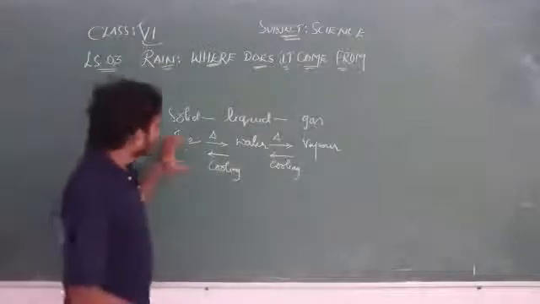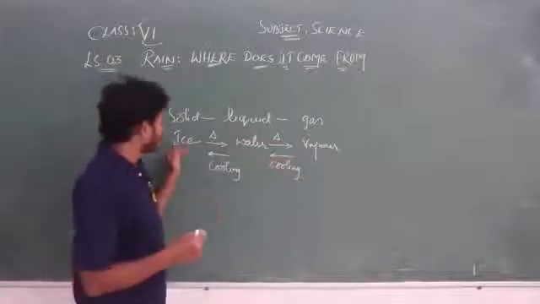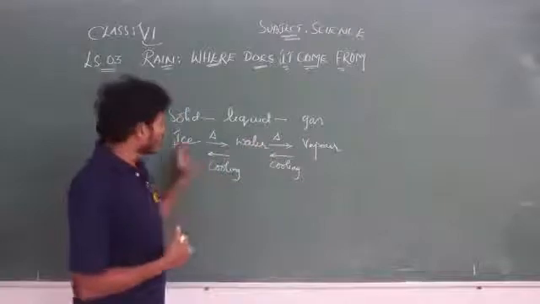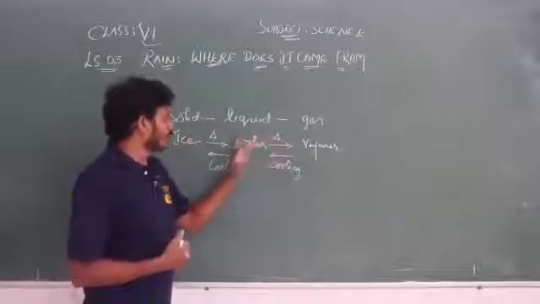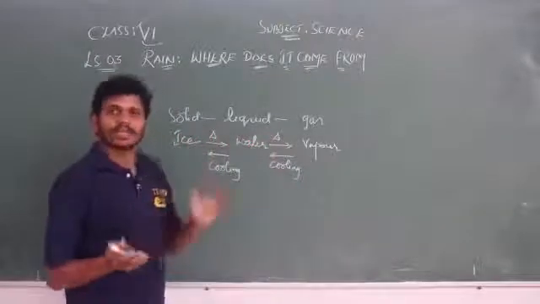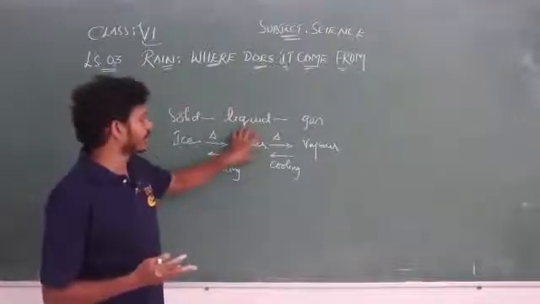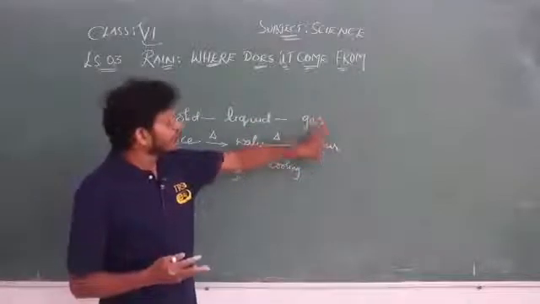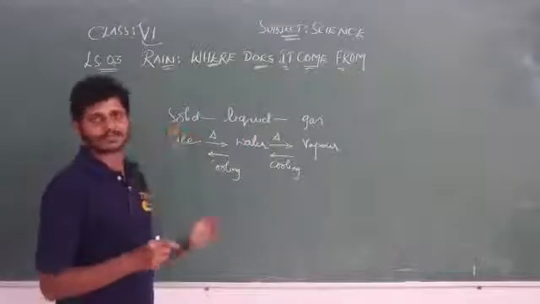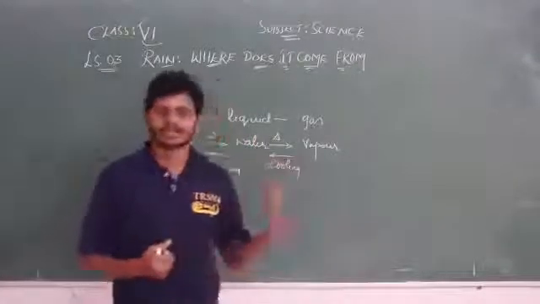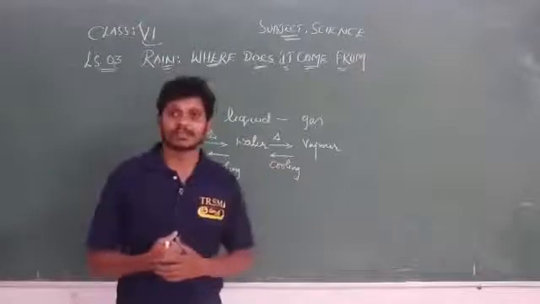Clear? So this is a reversible process. Why? Because we are getting its original form again. We are able to get ice again from gas. We get water again, and it turns into solid. So we are getting its original form, that is ice. This is said to be a reversible reaction.